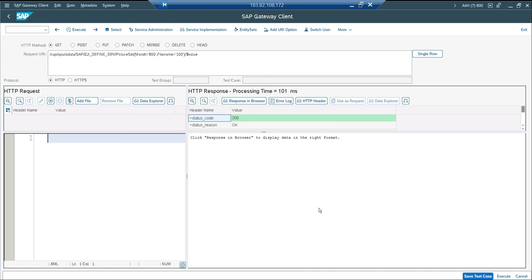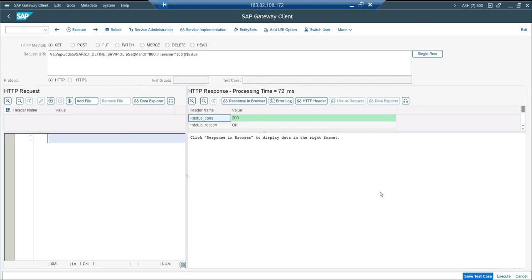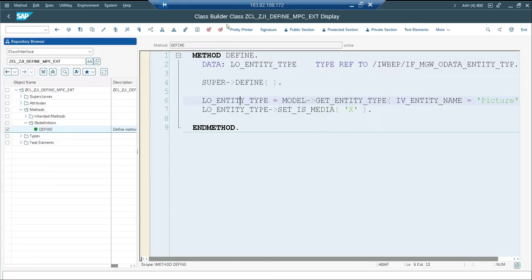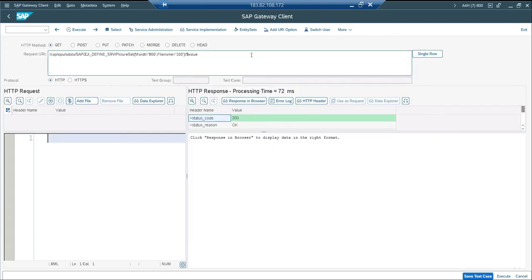Okay. So now what I have to do is go to the define class, which is redefined, and keep a breakpoint. That is the first step. So let me go here and keep the external breakpoint. Done. Come back to gateway client and execute it. This is not the first execution, it has already been executed. Just click execute.